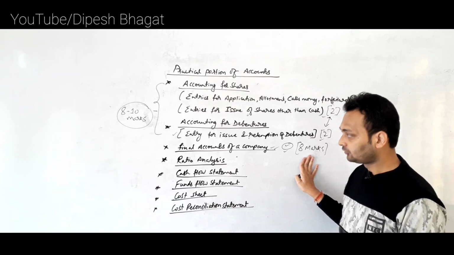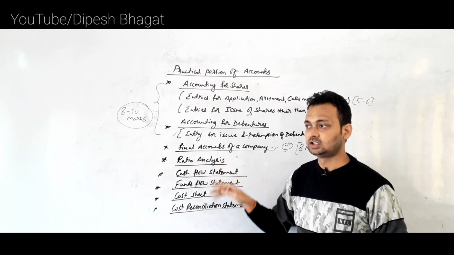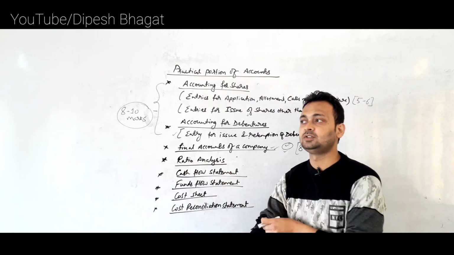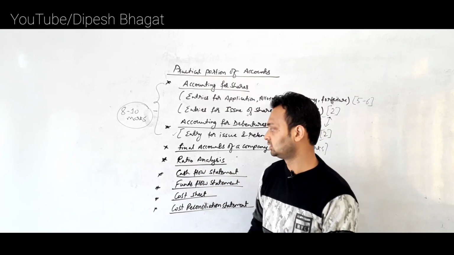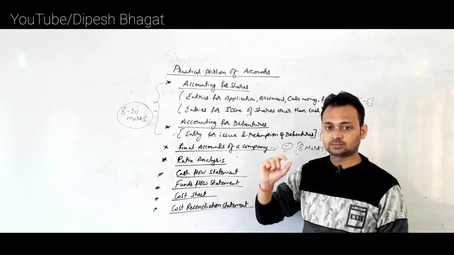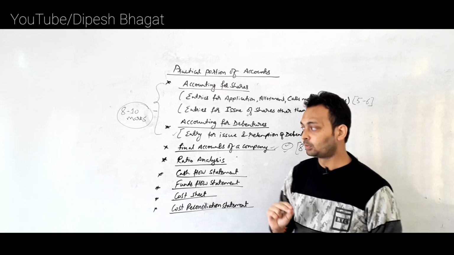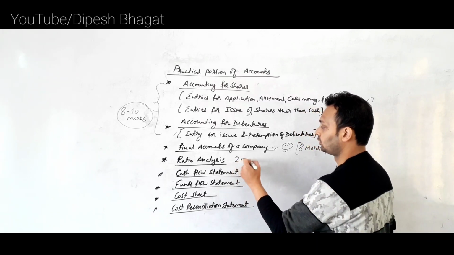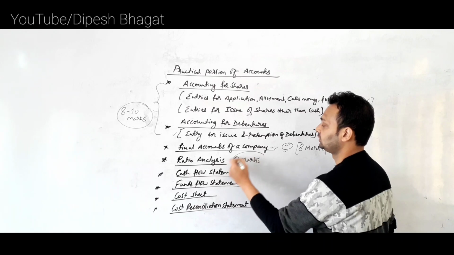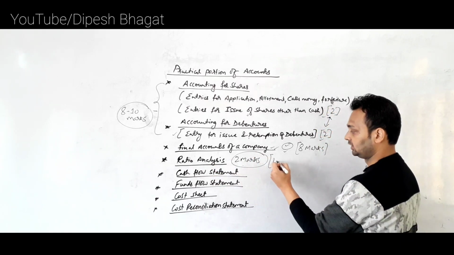Clear? After that, the next topic is ratio analysis. Previously in the 100 marks examination, the question used to come for 5 marks. But now as the course has been simplified, you will be asked only for 2 marks. And the most probable topics that you need to study regarding ratio analysis are liquidity ratios.